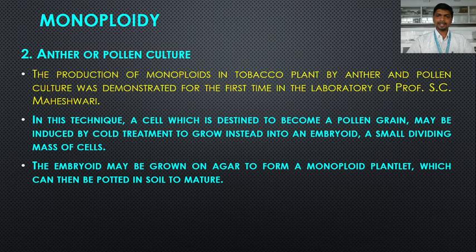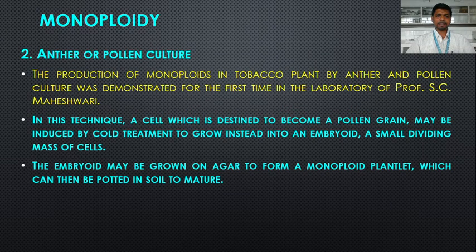But embryoids are formed directly from a haploid cell, for example here the pollen grain. So a cell which is destined to become a pollen grain is selected and given a cold treatment. Instead of producing the pollen grain, it produces an embryoid, a small dividing mass of cells.